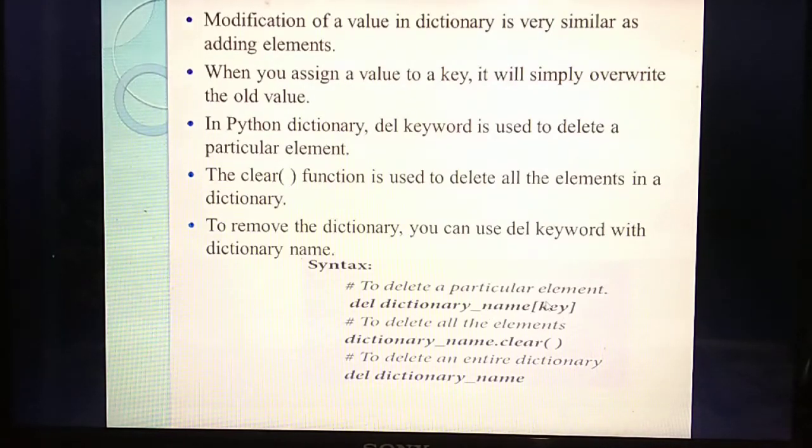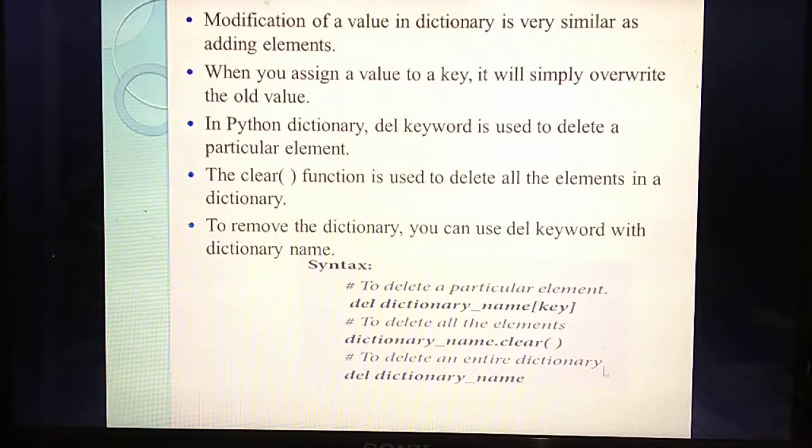So if you need to delete the particular name, in the place of key you need to give the name. Understand? Likewise you can delete a particular element. If you need to delete all the elements in the dictionary, you should give the clear function. What's the name of the dictionary? Likewise, name of the dictionary dot clear function. The clear function will erase all the elements from the dictionary. Understand? Next, you are going to delete the entire dictionary. The full dictionary itself. For that, which keyword do you need to give? Del, the name of the dictionary.